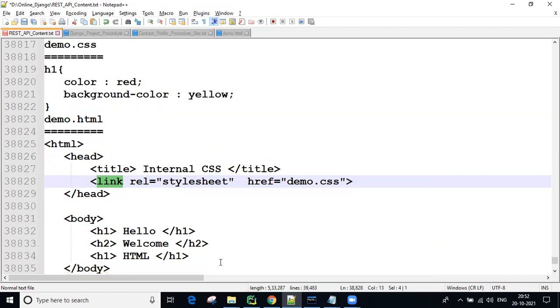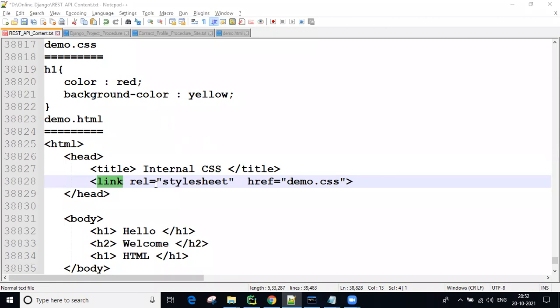Come on, give a reply. Where are we writing external CSS and how are we adding it to the current HTML? Are you understanding this point? Where we are writing, how to add to the current HTML. These 2 points.